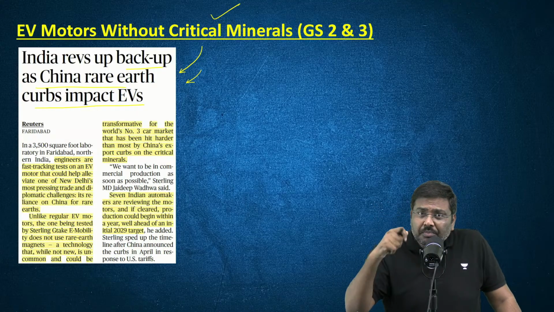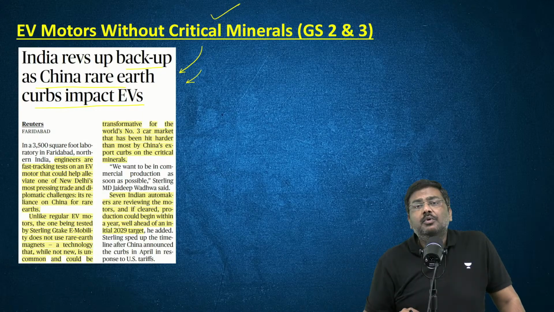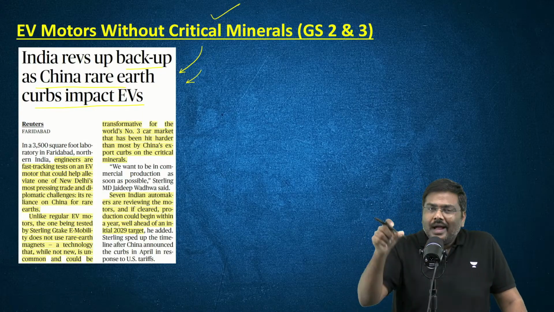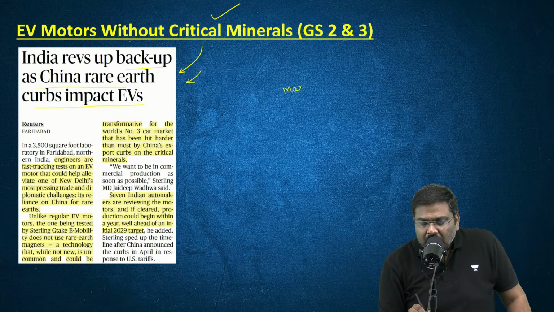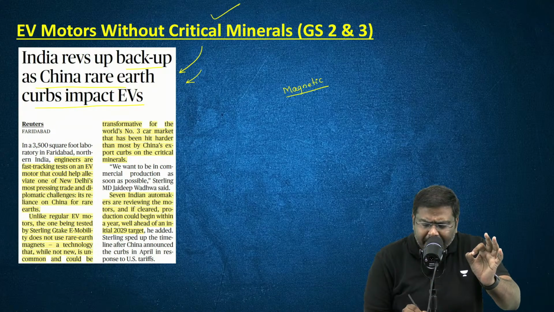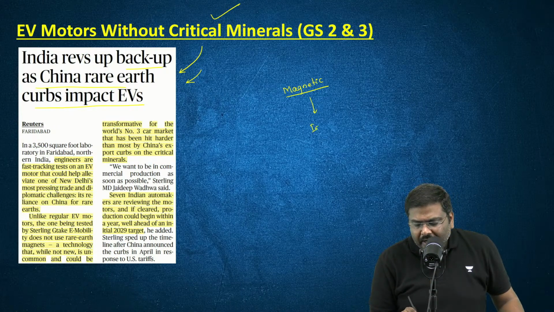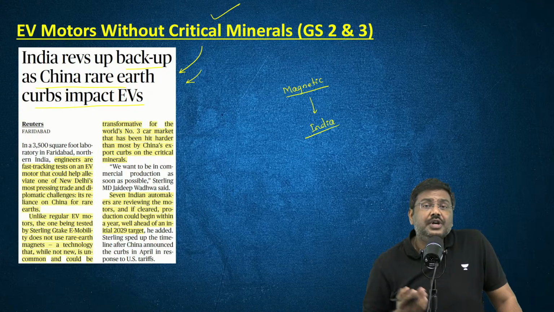India wanted to import them. Japan wanted to import them. USA wanted to import. Germany wanted to import. And with this kind of imposition on the magnets, the electric vehicle manufacturing activity across the globe, including India, by the way, was disrupted. Now, what is the solution to this?